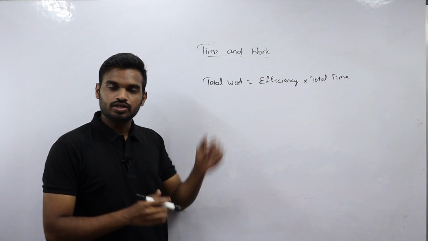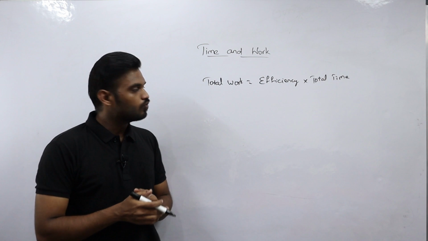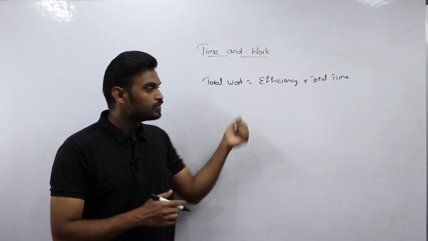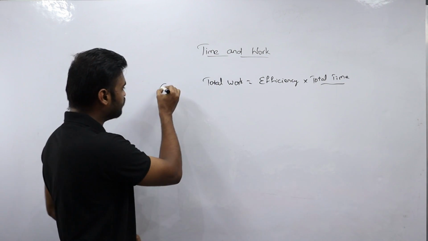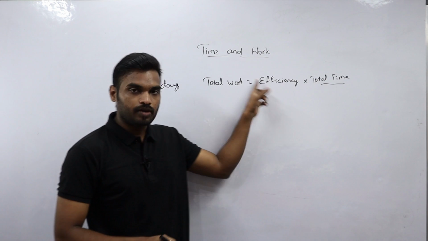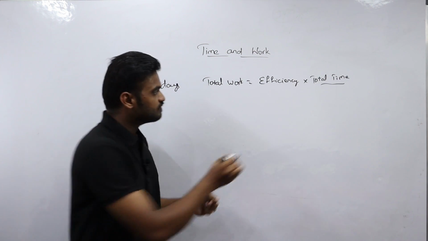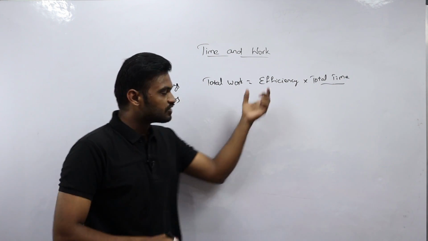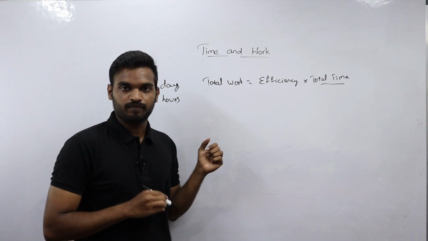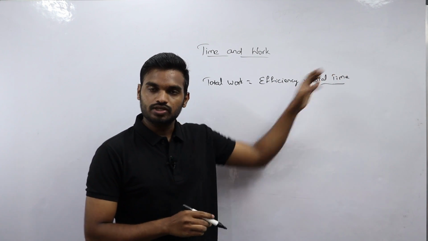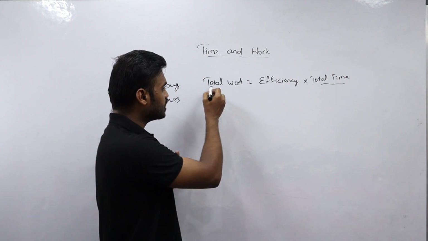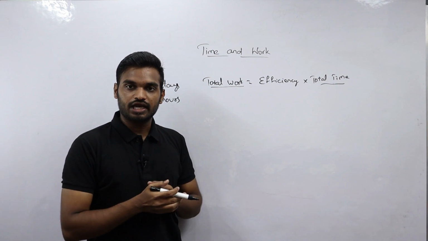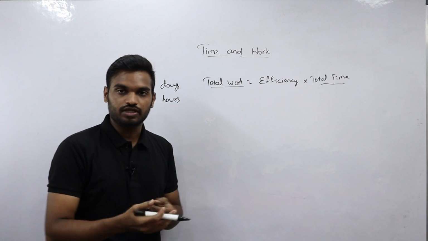Here, total work is nothing but the total amount of work to be done by a person. Efficiency is nothing but the amount of work done by a person in a single day or single hour. If the total time taken by a person is in the form of days, then efficiency will be the amount of work done in a single day. If the time is in the form of hours, then efficiency will be the amount of work done in a single hour. Total time is nothing but the total amount of time taken by a person to complete the total work. I will take one example and substitute the values so that you can clearly understand how to use this definition in solving problems.